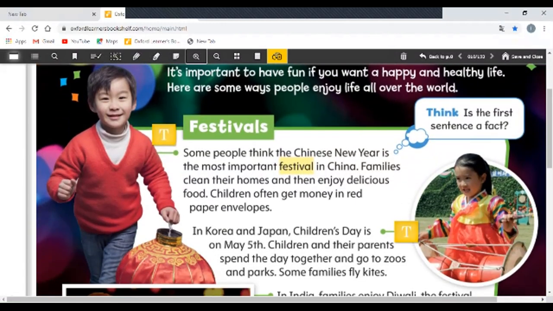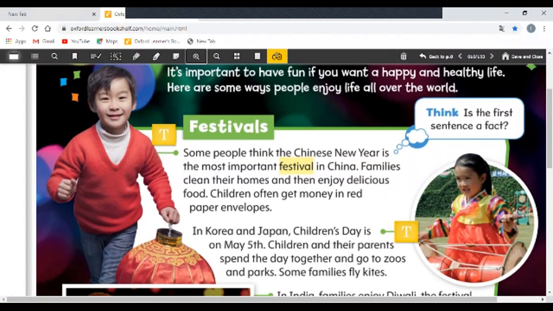Here he says, think. Is the first sentence a fact? Is it something that we can't change? It's a fact about China, for example. Here he says festivals. Some people think, and you must read like me, some people think that Chinese New Year is the most important festival in China.